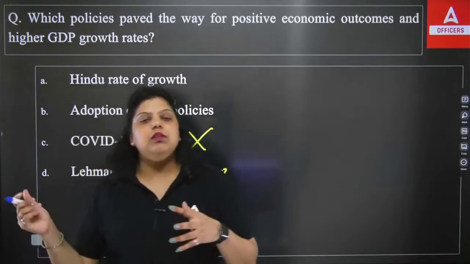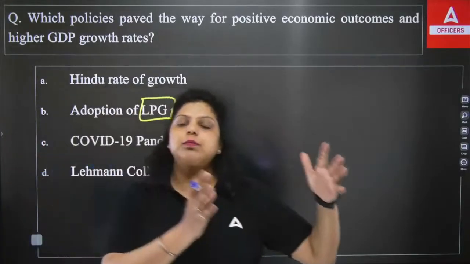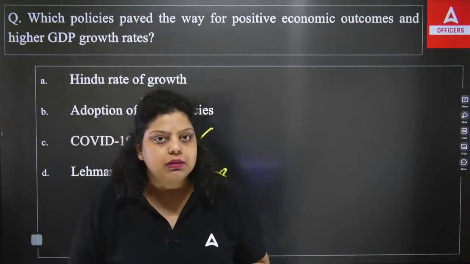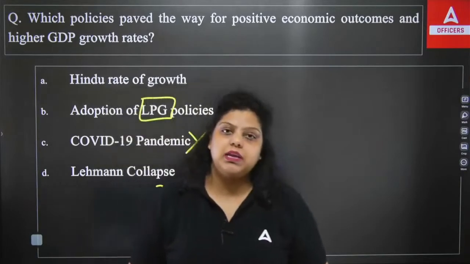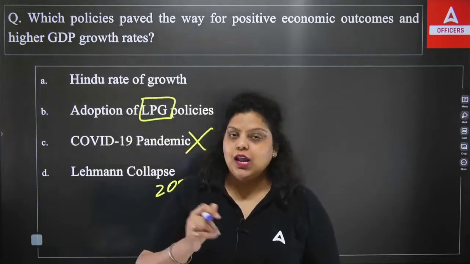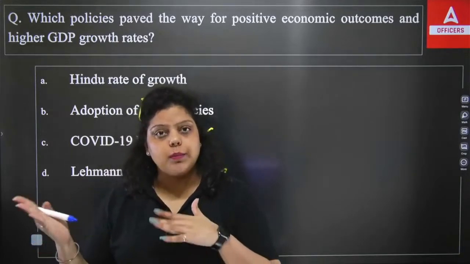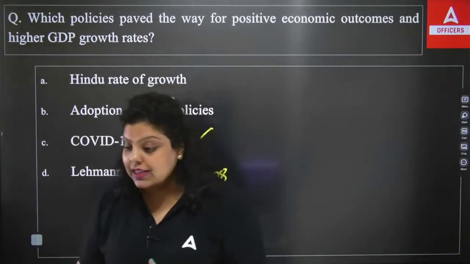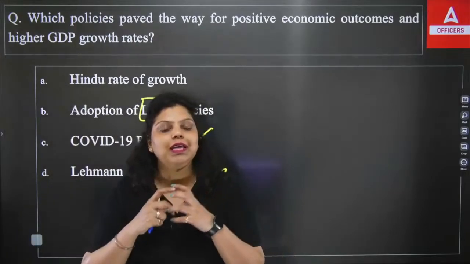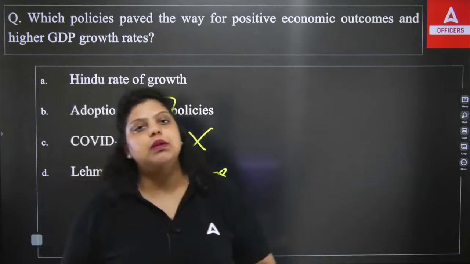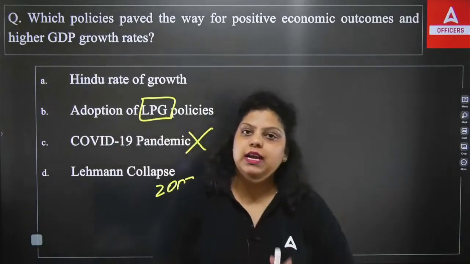Privatization means converting public sector undertakings to private ownership by selling 51% or more of the shares to private companies. That's privatization. Because of privatization, the Indian economy became a mixed economy. Now, globalization simply means linking the Indian economy with the world economies. When you link the country with the world economies, it means export and import are allowed. Now your economy became an open economy. That was globalization, and it was introduced in the year 1991.